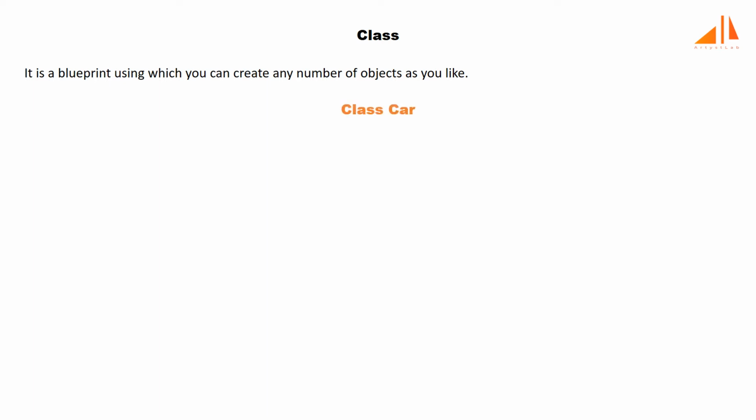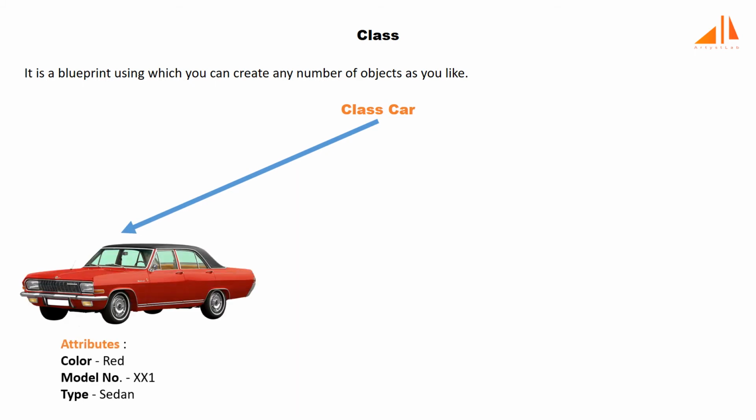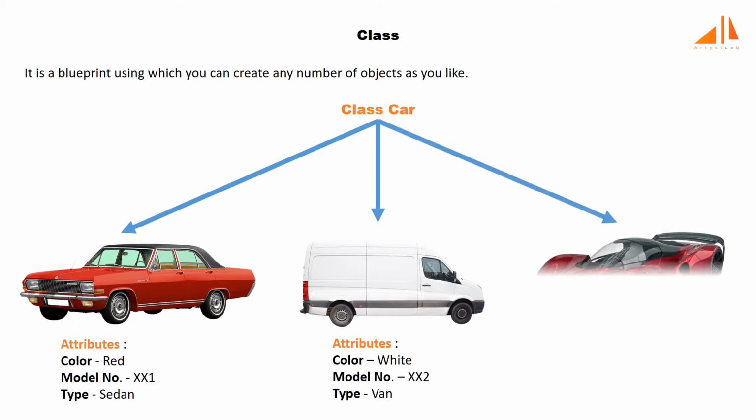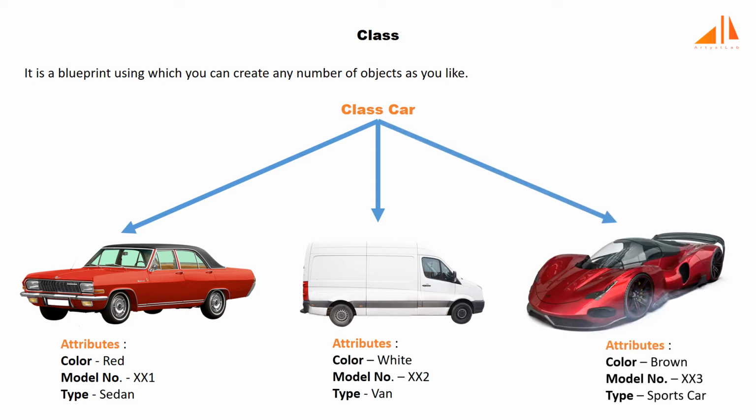Suppose you have a class car, and using this class you create, say, three objects of a car with different properties. Let's say the first car is of red color, model number XX1, type sedan. The second one is of color white, model number XX2, type van. And similarly, the third car, say it is a sports car of color brown having model number XX3.